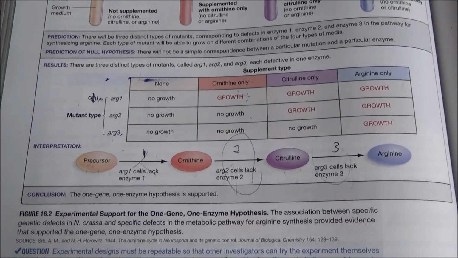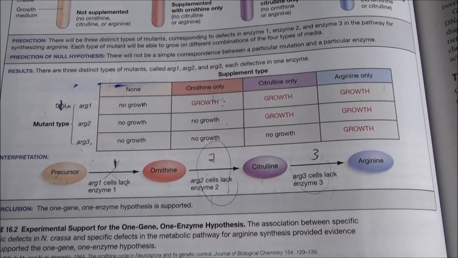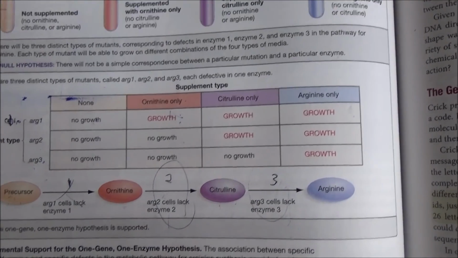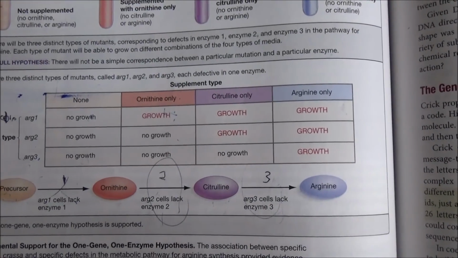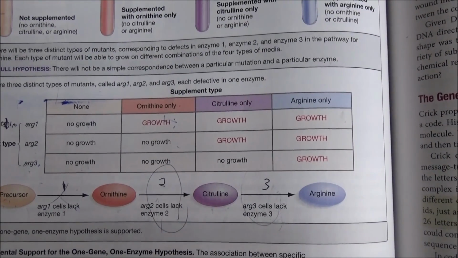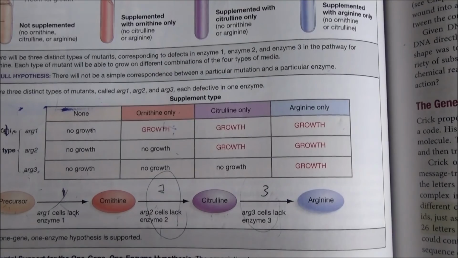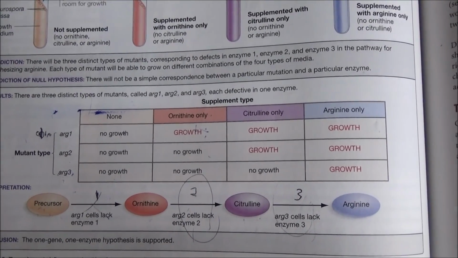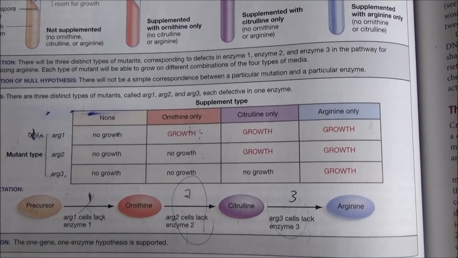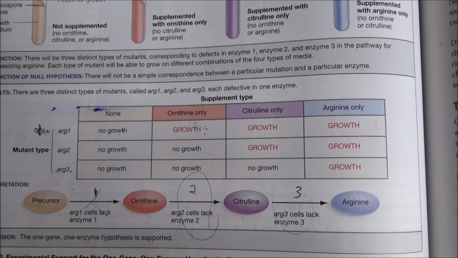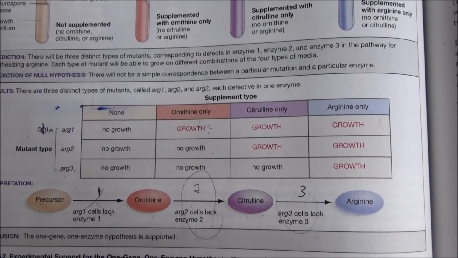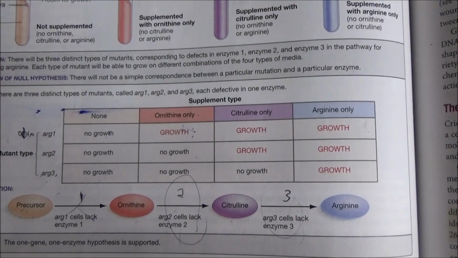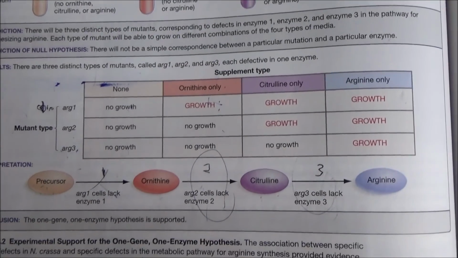What I did not go over in this video is how to read this table for this metabolic pathway, and how to create the metabolic pathway based on what you see in this table. It's important that you see that with the arginine, all strains of the bacteria are going to grow in the arginine. That means that the arginine has to be the final product. That's the product that everything is going to grow in. That's the product that every bacterial strain wants. And you can use that sort of logic to go from the table to the metabolic pathway.